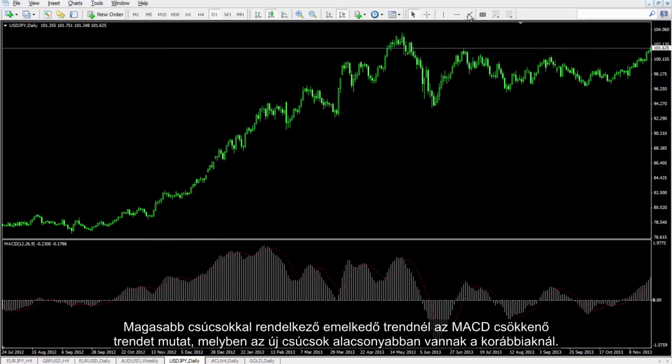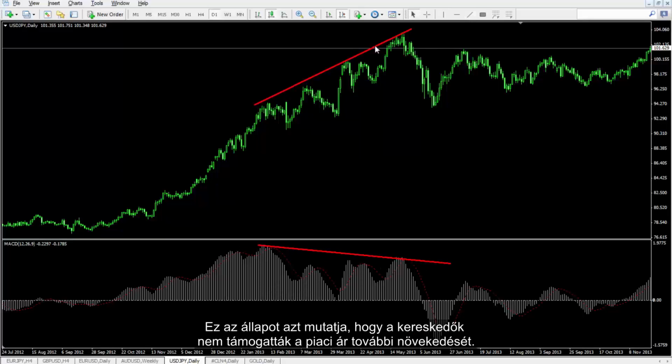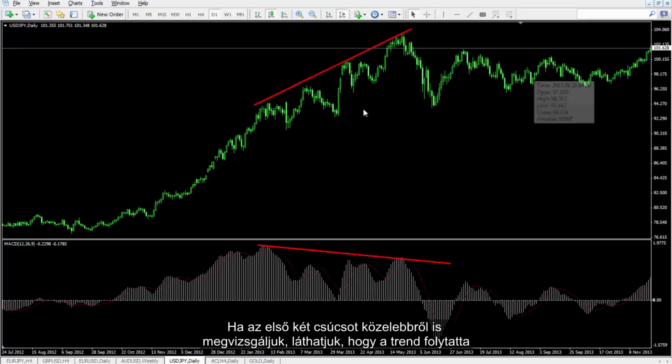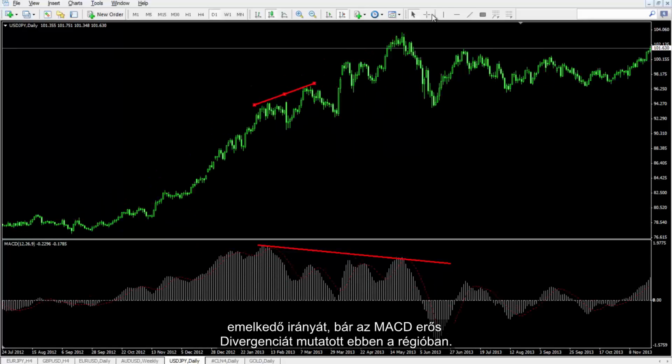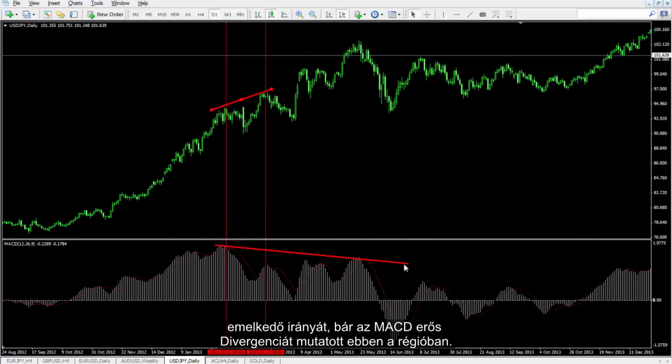On an upward market trend with higher peaks, MACD shows a downward trend in which new peaks are lower than earlier peaks. This condition shows that traders did not support further market price increase. A further check on the first two peaks shows us that trend continued its upward direction, even though MACD showed a powerful divergence on this region.